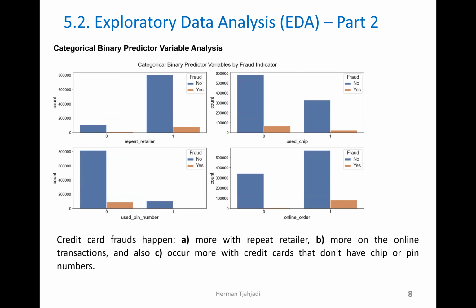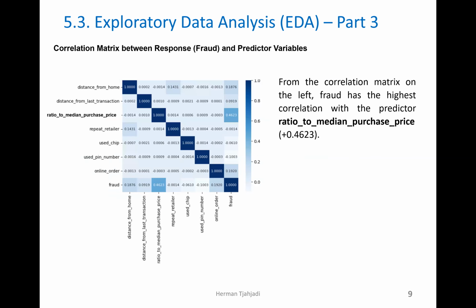Based on the categorical binary predictor variable analysis, we can see that credit card fraud happens more with repeat retailers, more with online transactions, and more with credit cards that don't use a chip or PIN number. Based on the correlation matrix displayed here, ratio to median purchase price has the highest correlation with fraud at positive 0.4623.